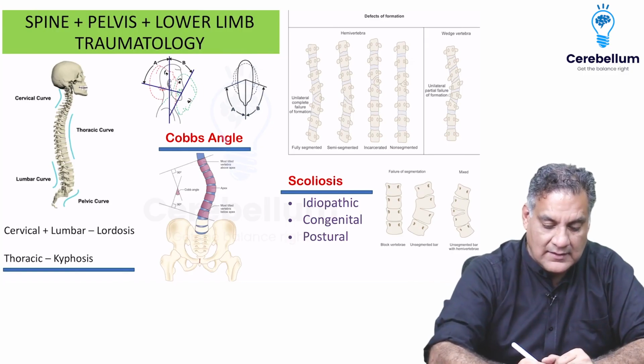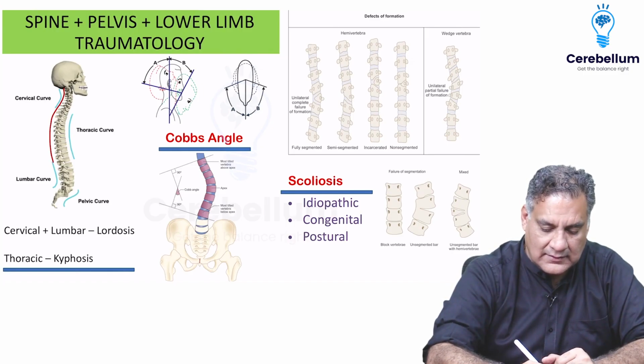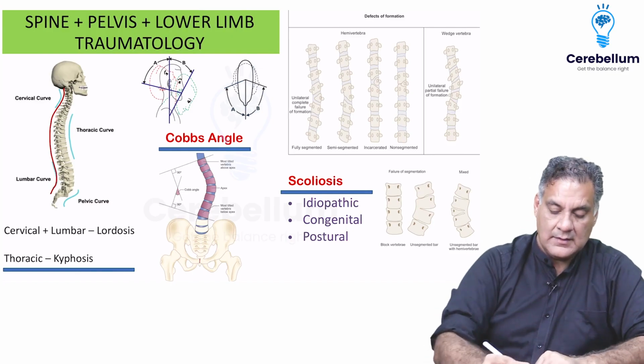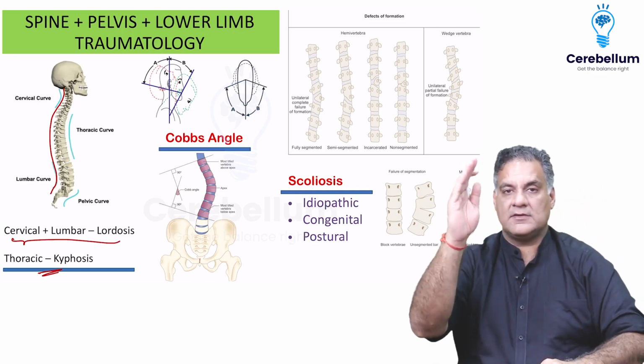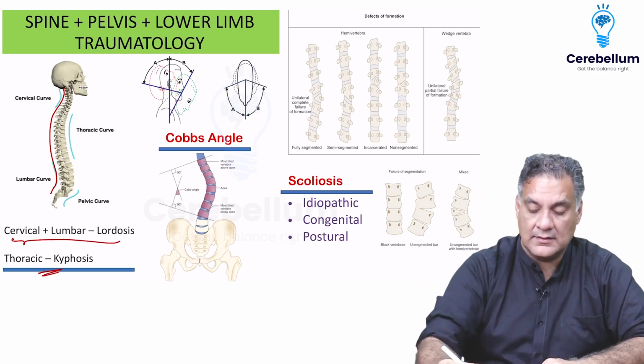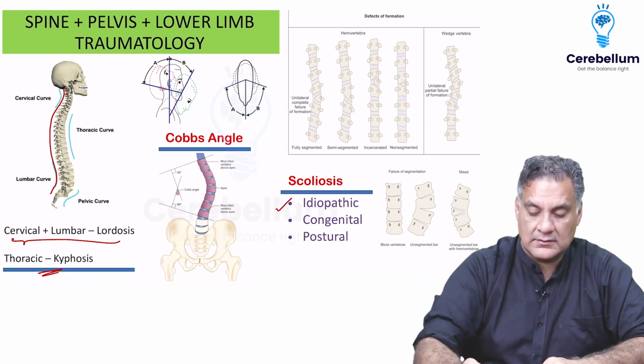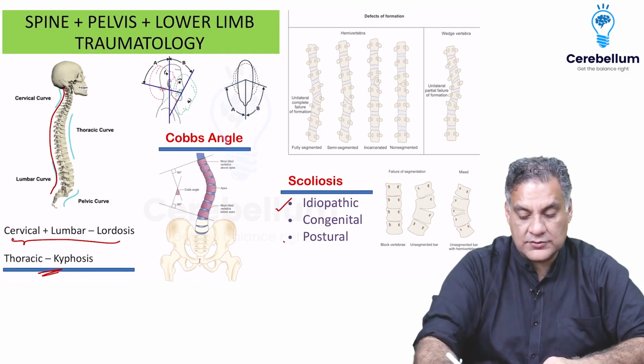Let's have a look at this. Cervical spine has a lordosis, thoracic has a kyphosis, and lumbar has a lordosis. All right, so this is what is written here. The lateral curvature of spine is called a scoliosis. It can be without a cause, or it can be postural.